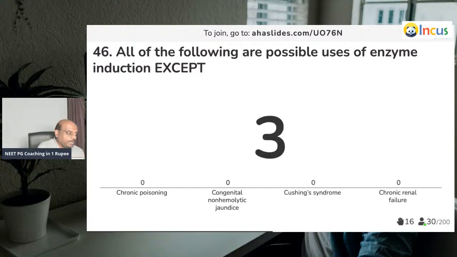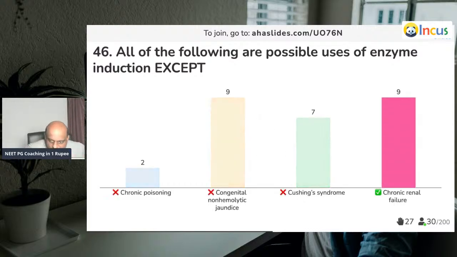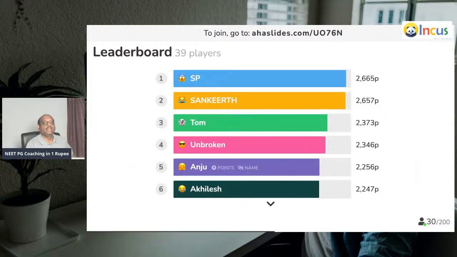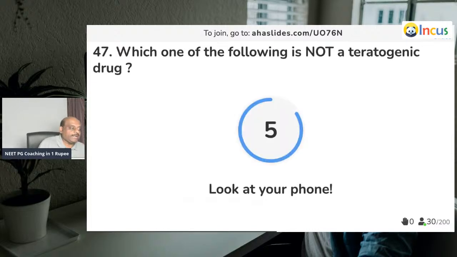Now, these are all the possible uses of enzyme induction, except. Yes, doctor, enzyme induction. Very good. SP is on the top. Question number 47: which is not a teratogenic drug?